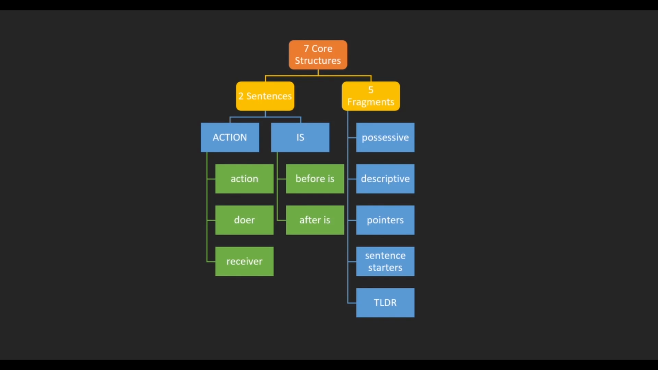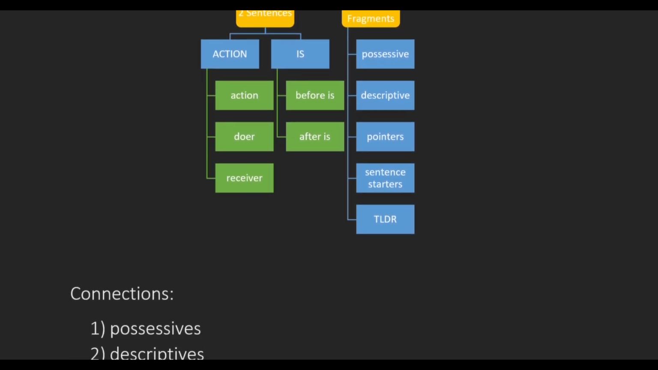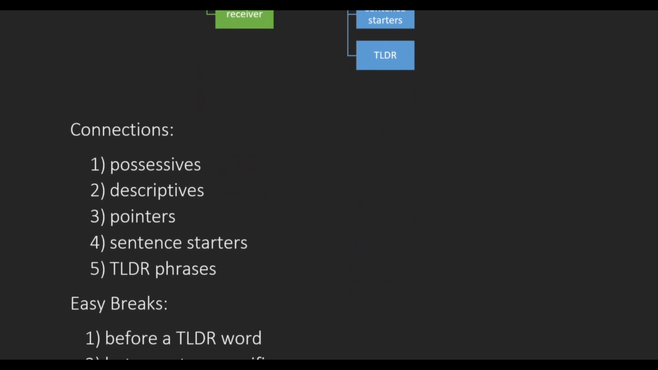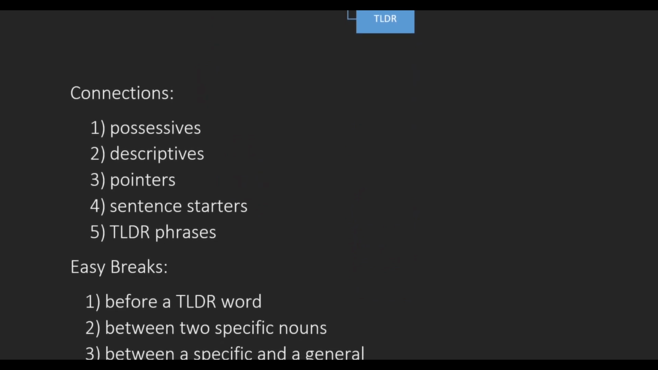We've been talking a lot about connections and breaks lately. So let's do a little refresher, and then we'll get into our new stuff. What is a connection? When two words are part of a fragment. So our 5 fragments, possessives, descriptives, pointers, sentence starters, TLDR phrases, those make connections. And a break was when you don't have a connection. If it's not one of these 5 fragments, then the 2 words are not connected.